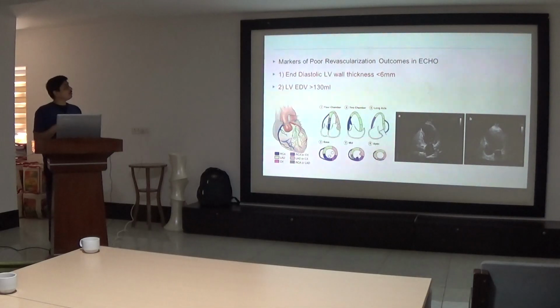So markers of poor revascularization outcomes in echo are when the LV wall is very thin, which is already visualized in the echo, less than 6 mm end diastolic LV wall, or the LV end diastolic volume is more than 130 mm. So these two are predictors, but still they don't give us a sure shot idea whether the myocardium is viable or not.